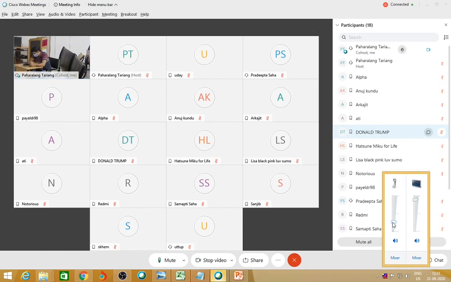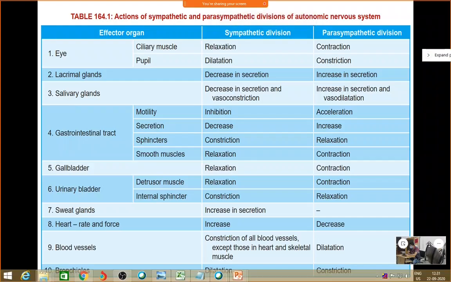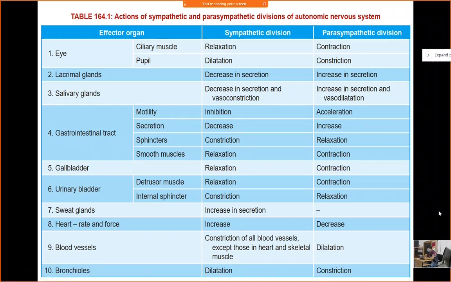The nodes. SA node. Then which other part of the heart has a parasympathetic supply? Atria, sir. Atrium. Okay.